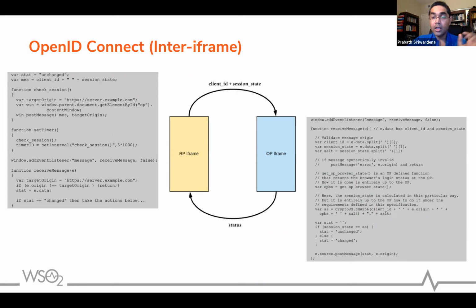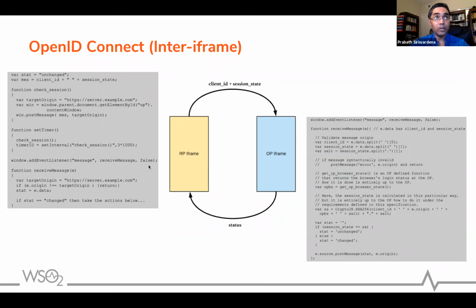cookie, right? So now if logout happens at the IDP side, what's the best way the IDP can inform this particular Reliant Party? It simply needs to change the cookie value, right? So if the cookie value is changed, then when the Reliant Party checks the state regularly, frequently with the OP iframe, it sends the original session state, right? But now this calculates the latest session state by looking at the latest value of the OPBS cookie.